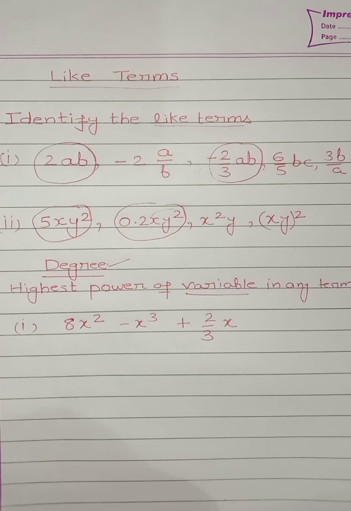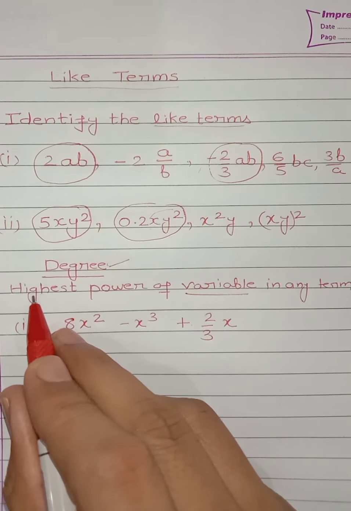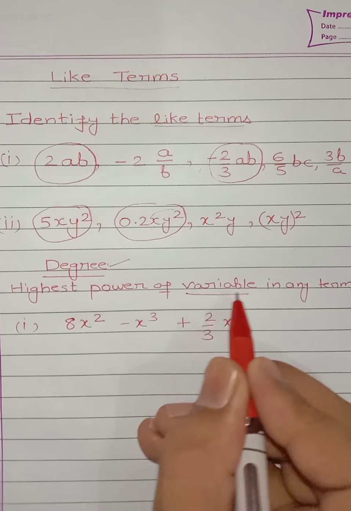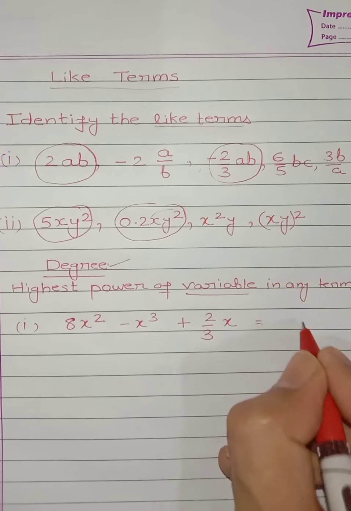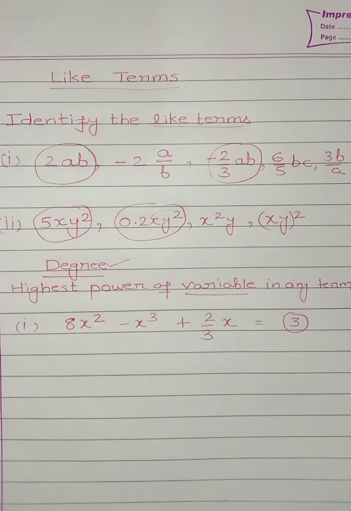How to find highest power of variable in any term? So it is 3. Answer is 3.